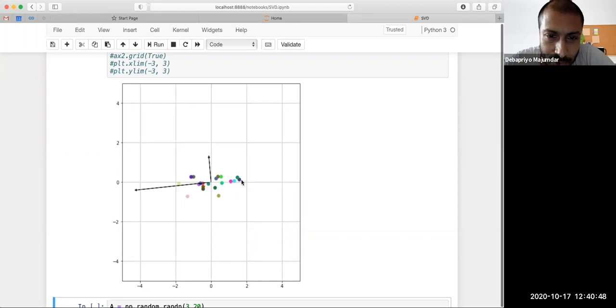So this yellow and blue, they are very far apart, right? But their y direction is not far apart, their x direction is far apart. The x direction, the first singular vector, has a much higher scaling factor. So what it means is that the second singular vector is not so important. You could as well discard it and compare the points just on the first singular vector.